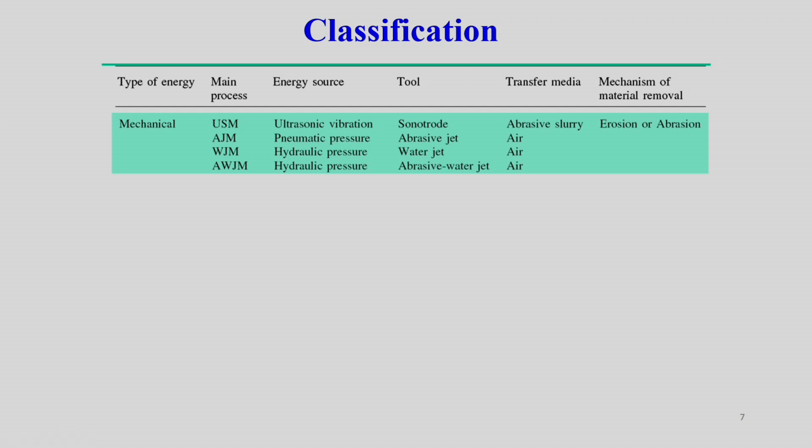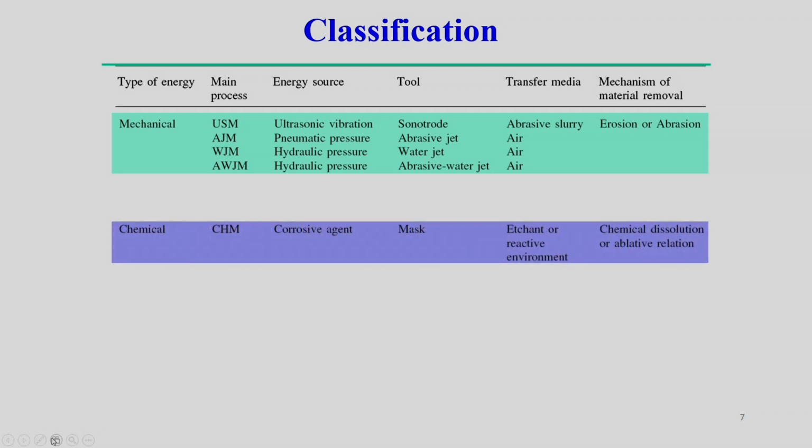Apart from mechanical energy, there is the possibility that chemical energy can be used in non-conventional machining processes. For example, CHM, chemical machining. Here we use a corrosive agent as the energy source, and the transfer media is some kind of etchant or reactive environment. That will remove the material by reaction, and chemical dissolution or ablative reaction is the main mechanism, such that during the chemical reaction it removes the material.